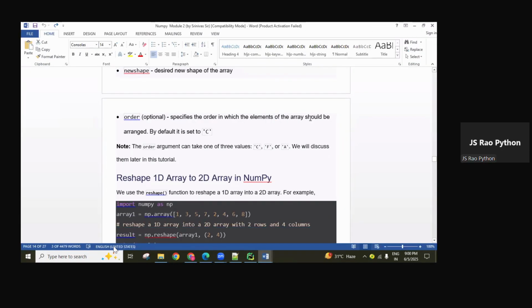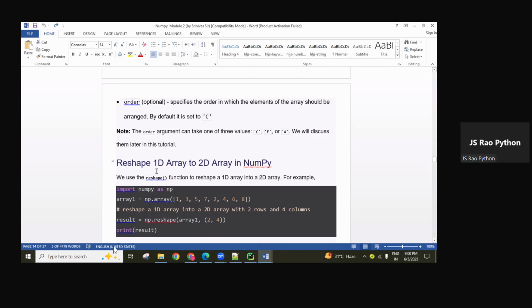And this order is optional, guys. It specifies the order in which the elements of the array should be arranged. By default, it is set to C. Which format ordering comes, I will let you know separately. Here C, F, A we can use, and by default C is there.